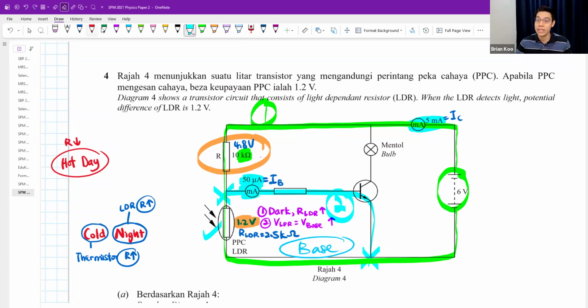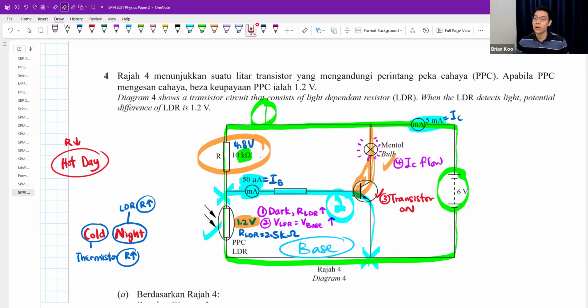And then transistor will turn on as a result. When transistor turns on, then you will have lastly this orange color current flow. Okay, we call it the collector current. And so the bulb will light up.